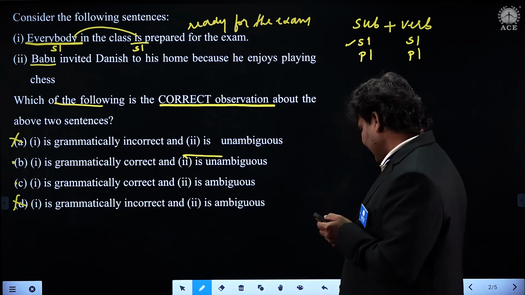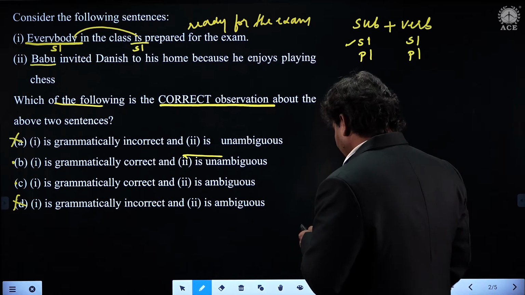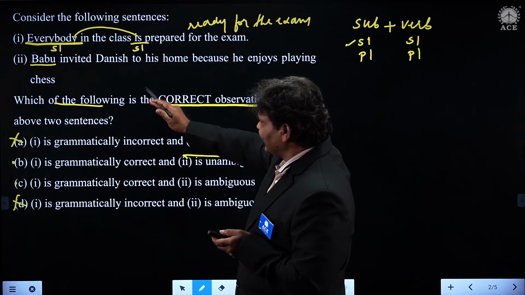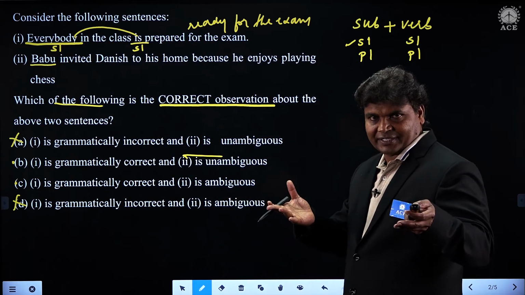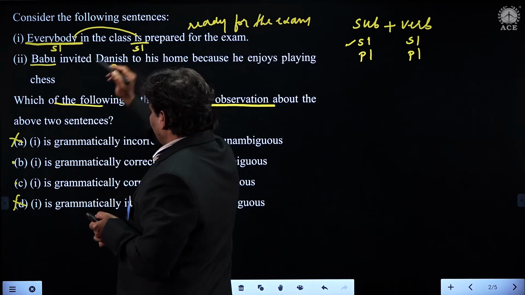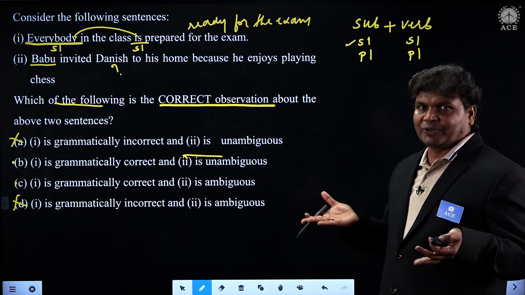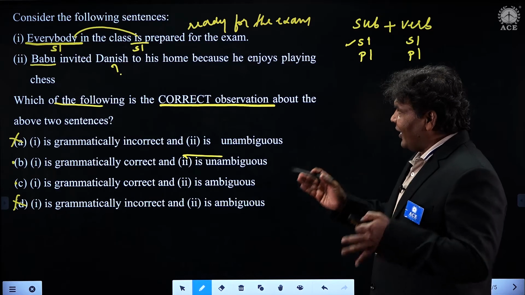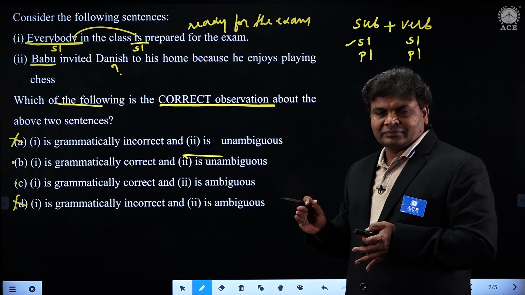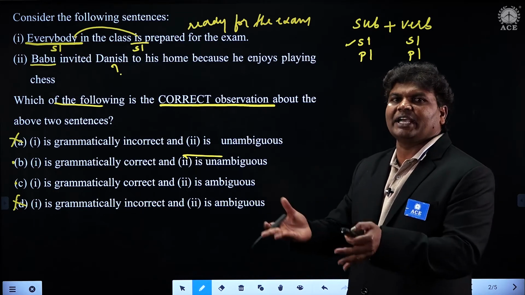Very good. Now here, the second sentence doesn't clearly state. The second question that arises in our mind is whether Danish knows how to play chess, we don't know. Babu enjoys playing chess, very good. But we don't know whether Danish enjoys playing chess.